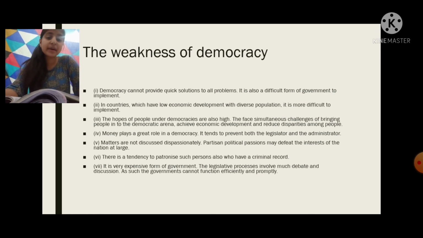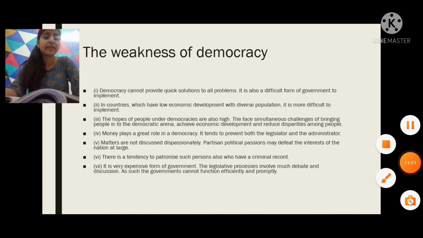Also, in some countries which have low economic development with a diverse population, it is more difficult to implement all of them. Then the hopes of people under democracies are also high. They face the simultaneous challenges of bringing people into the democratic arena, achieving economic development and reducing disparities among people. So it reduces the conflicts among different people.